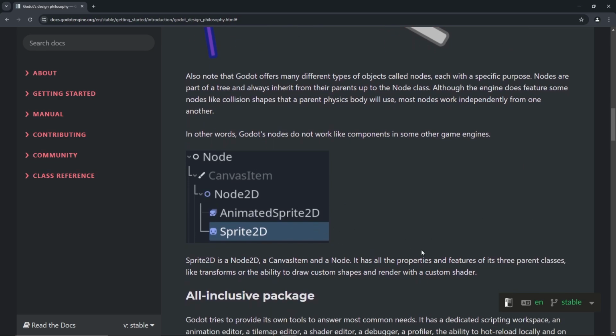Node is the granddaddy class if we're saying parents. Granddaddy, great-granddaddy, granddaddy. Okay, I'm not saying that. I'm not going any further. Anyways, the parent node. Great-grandparent, grandparent, parent, offspring. How about that?